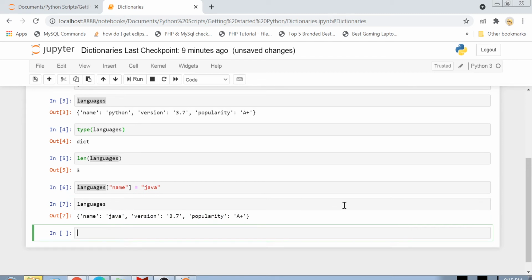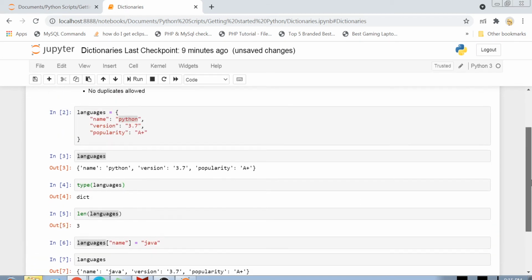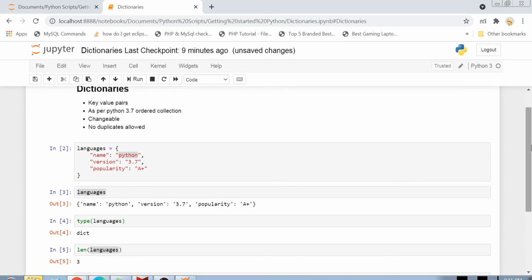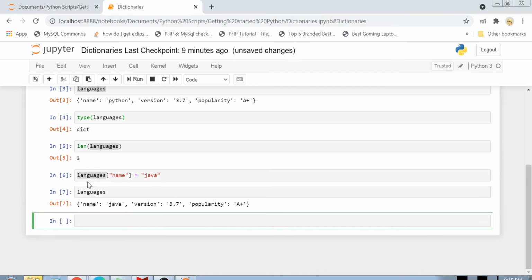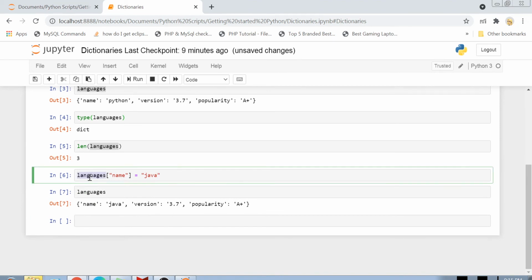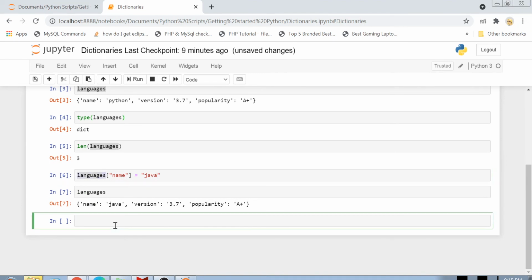And then another feature which was no duplicates allowed. So now let's try to create another dictionary. Let's create another dictionary called new lang.